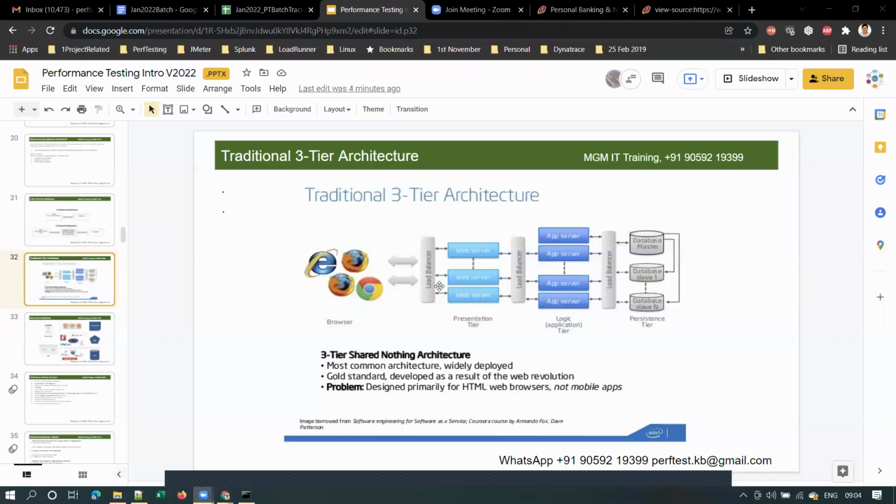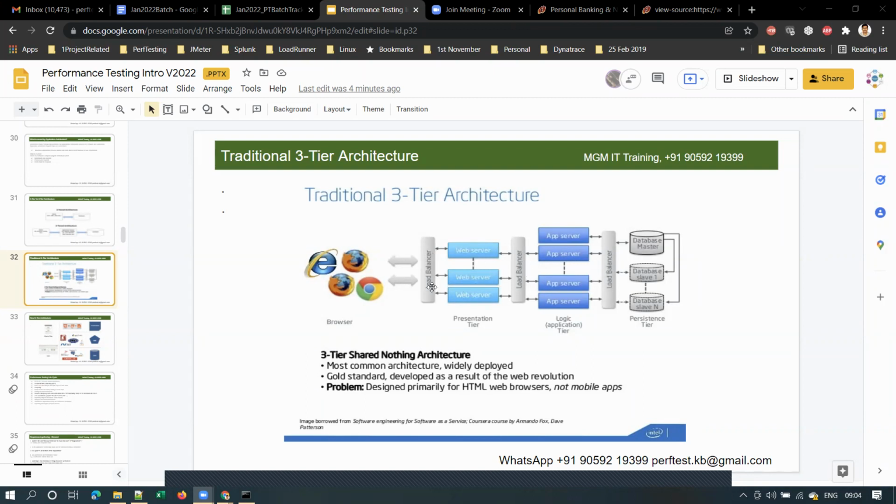I missed explaining this load balancer, right? So let me explain what is load balancer. Suppose you have only one web server and only one app server and only one database server. There is no need of this load balancer, obviously, right? However, when you have more than one instance of web server, or more than one application server instance, then you require a load balancer.